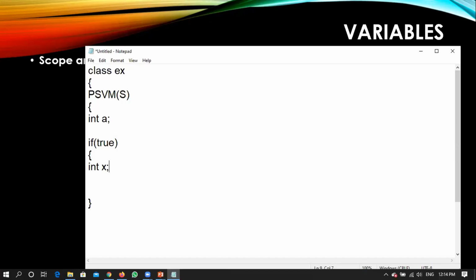Am I creating another variable now? So what will be the scope of this particular x? These curly braces will be the scope of x. Can I access that particular x outside of these curly braces? No, you cannot, because its lifetime has already finished. You came out of the scope of x, so it's gone. Are you able to understand what is scope and what is lifetime?